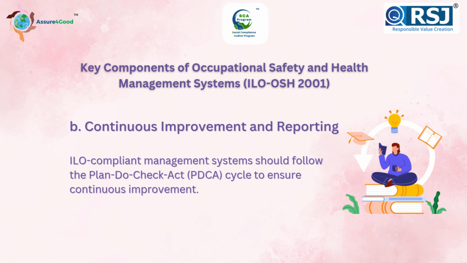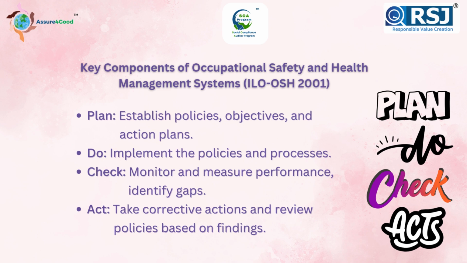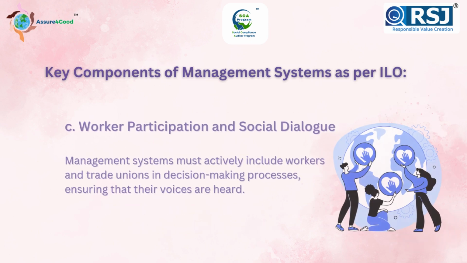Continuous improvement and reporting. ILO-compliant management systems should follow the Plan-Do-Check-Act, PDCA, cycle to ensure continuous improvement. Plan: establish policies, objectives, and action plans. Do: implement the policies and processes. Check: monitor and measure performance, identify gaps. Act: take corrective actions and review policies based on findings.